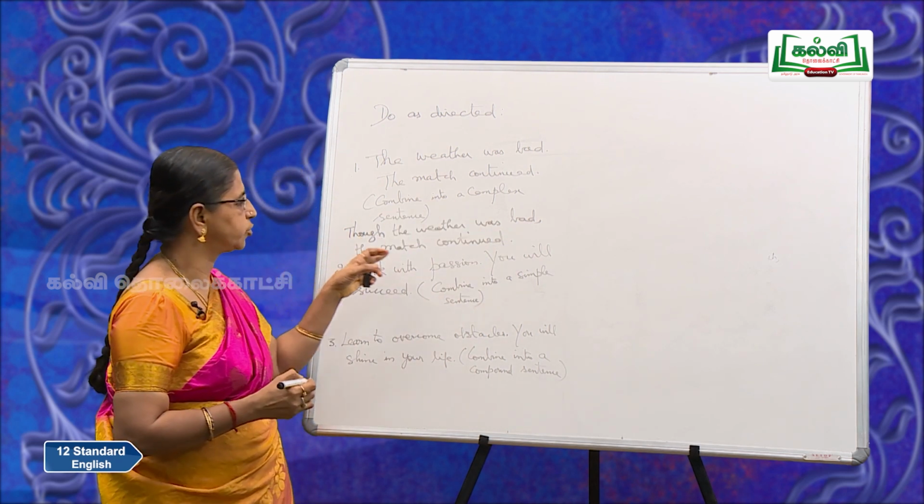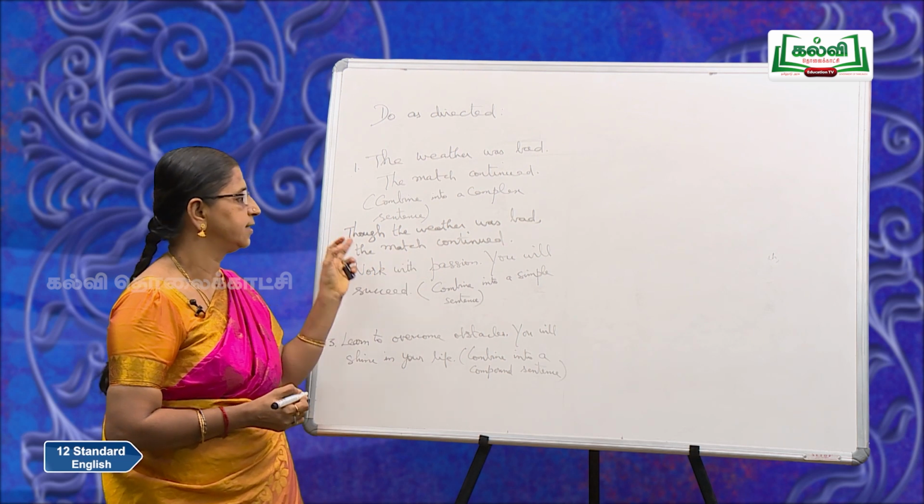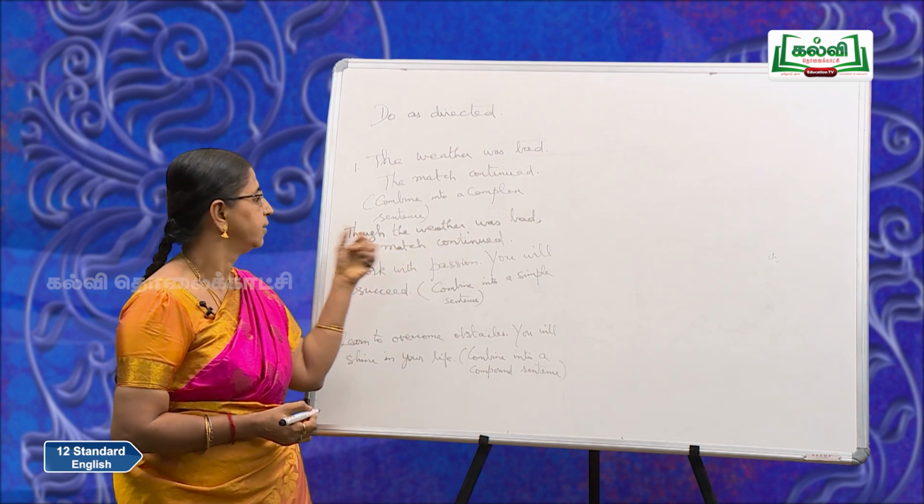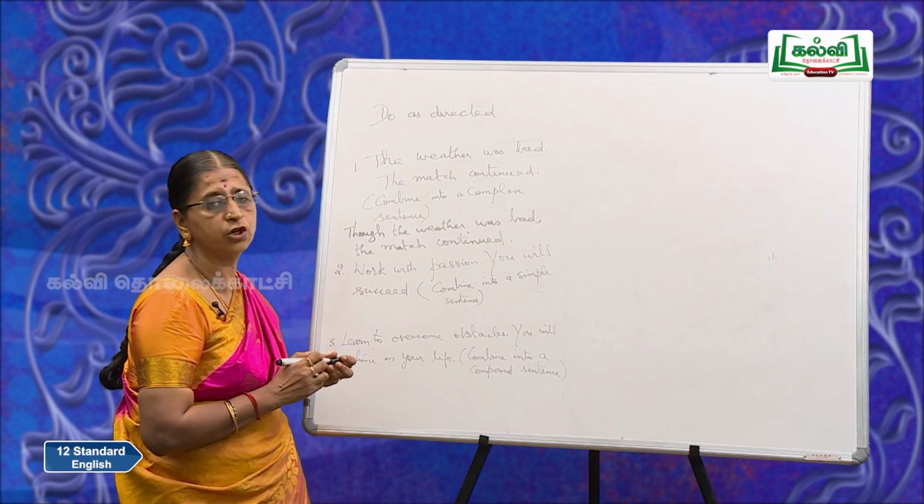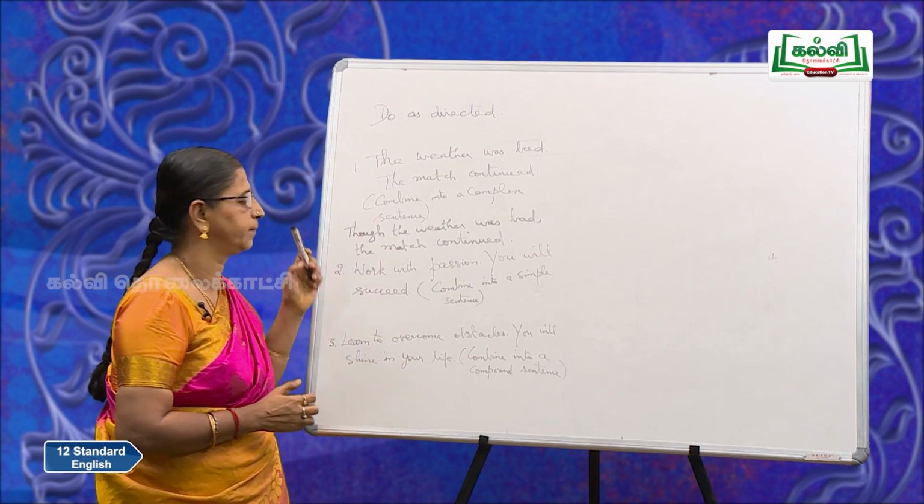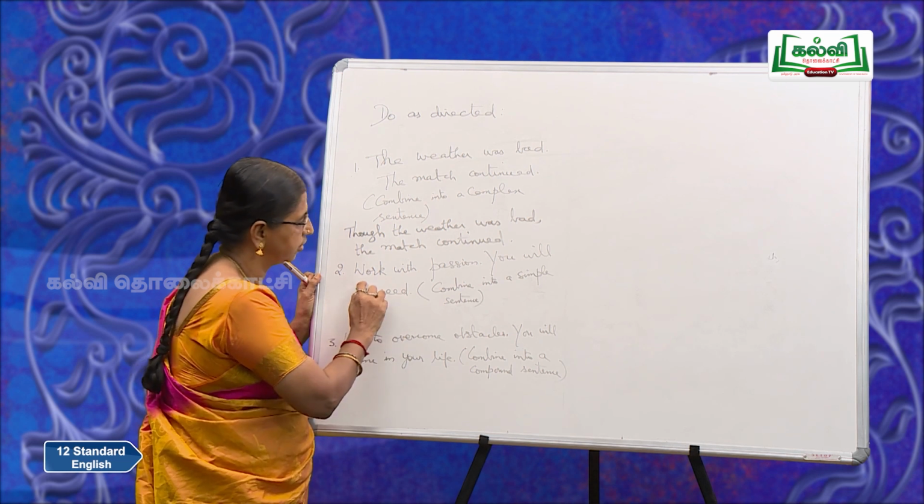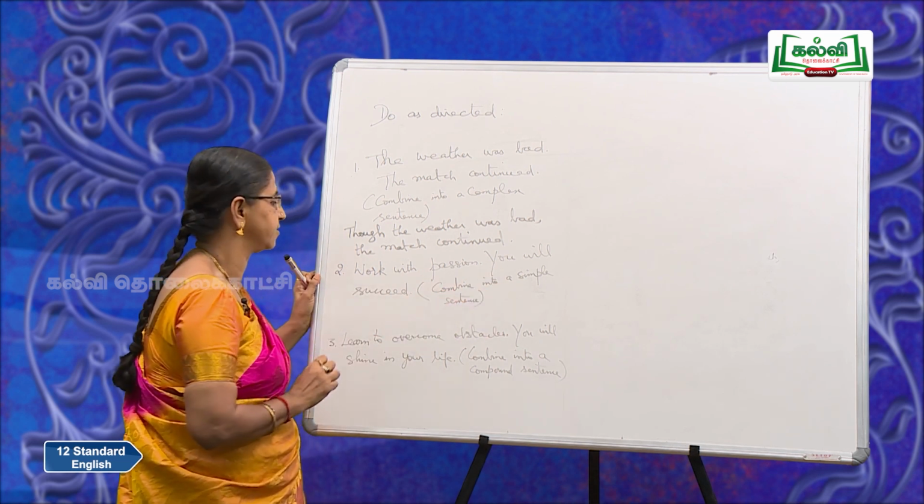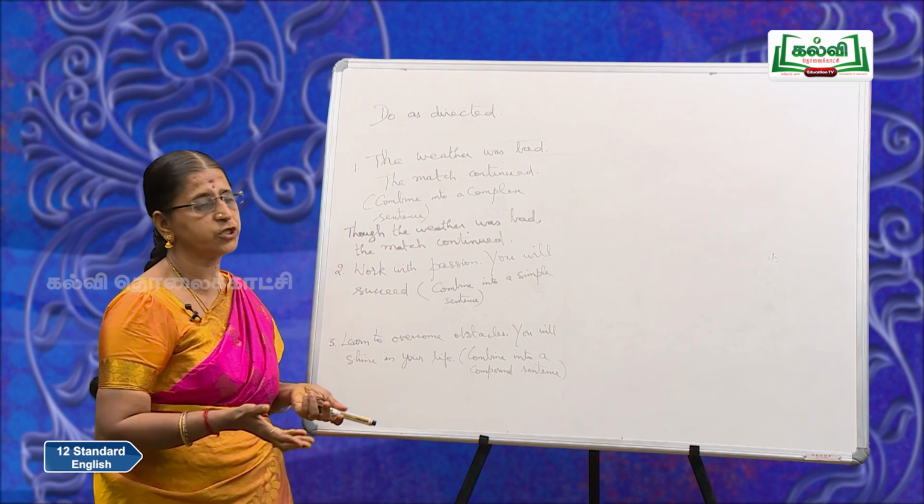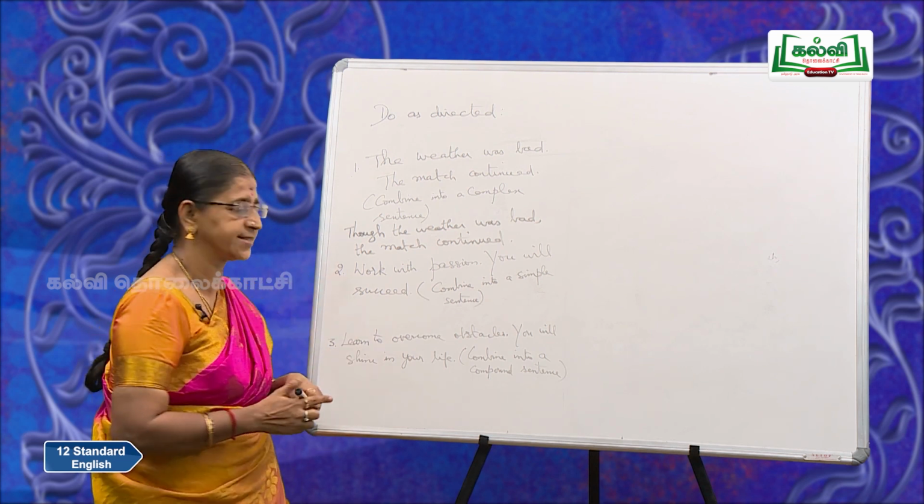Now, you will be able to identify the main clause here: the match continued. The incomplete part is the subordinate clause: though, or although, or even though the weather was bad. Now, look at this sentence: work with passion, you will succeed. Combine into a simple sentence. It is like a bit of advice to you.